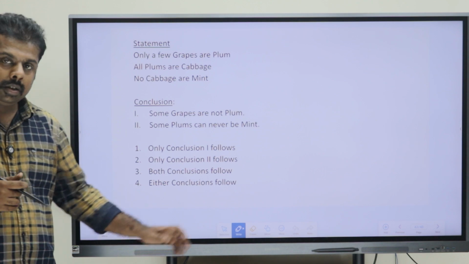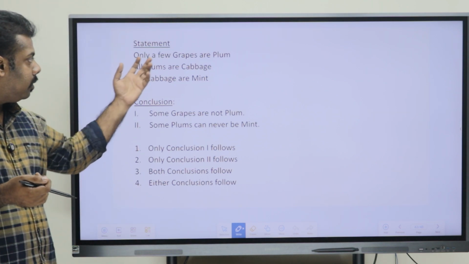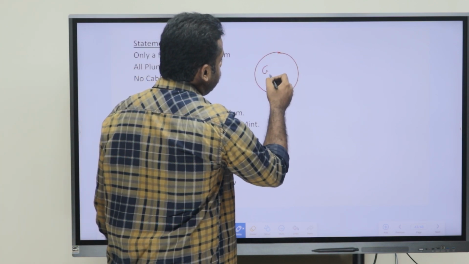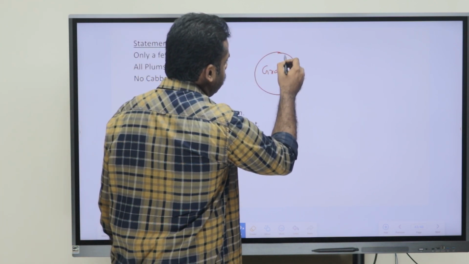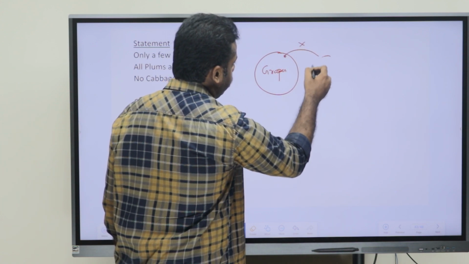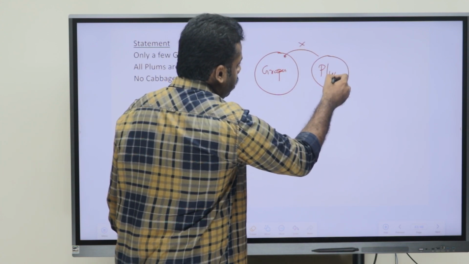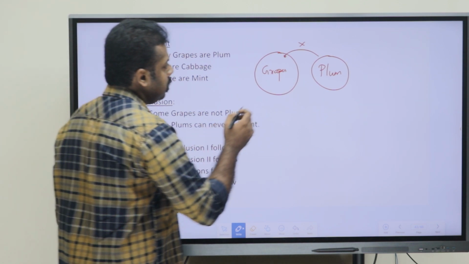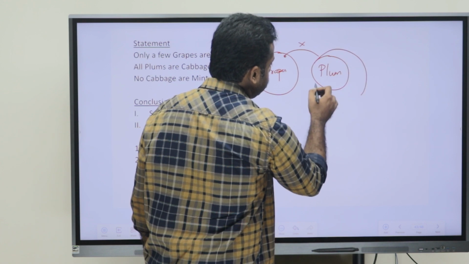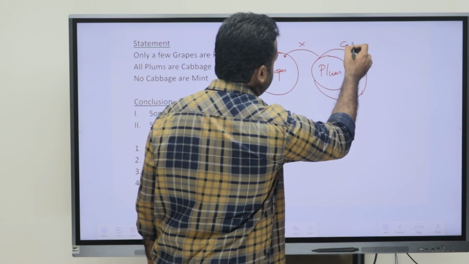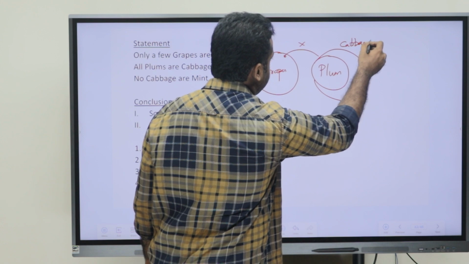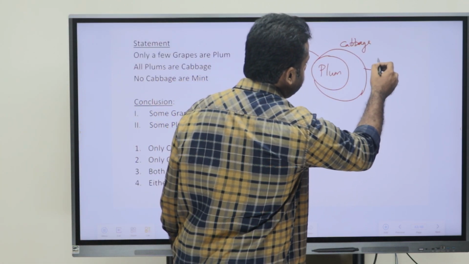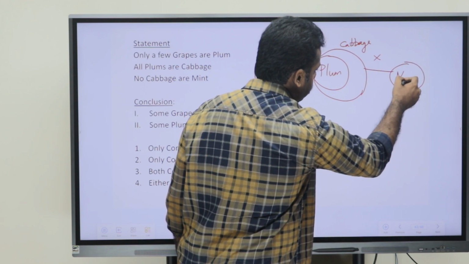Now we can first draw the Venn diagram here. The first is related to only a few grapes are plum. Now the second statement says that all plums are cabbage. So all the plums are cabbage. Then what they have told? No cabbage is mint. So cabbage and mint are not related, as you can say.